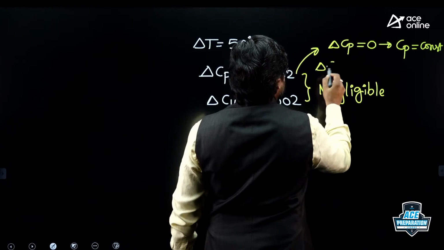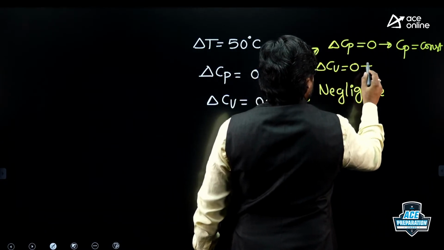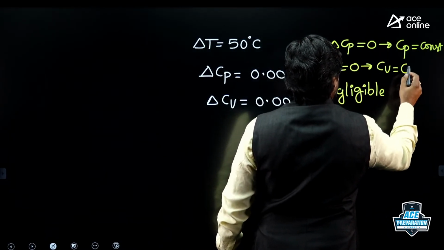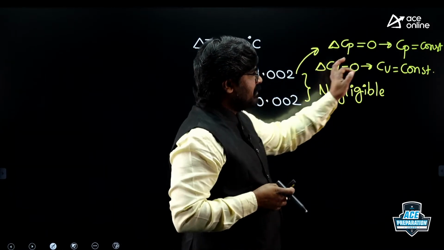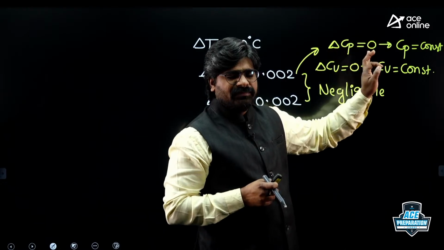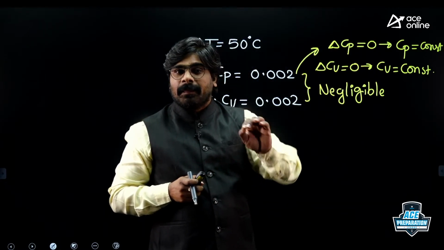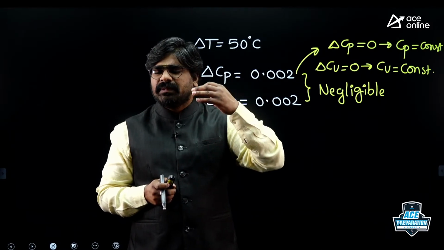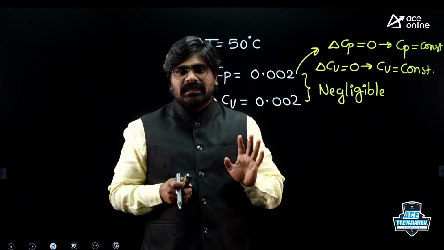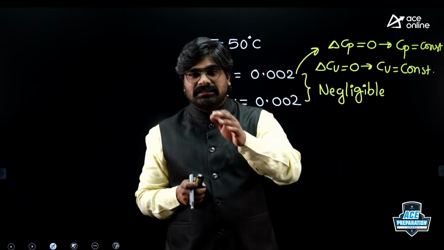Similarly, delta Cv is almost 0, therefore Cv is also constant. Cp is constant, Cv is constant. In problems in GATE and engineering services, they tell you constant specific heat analysis.